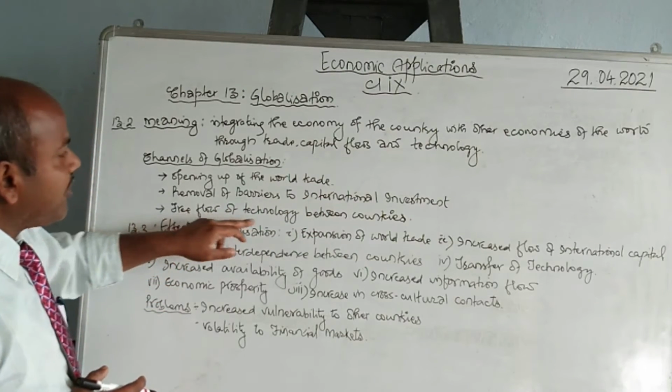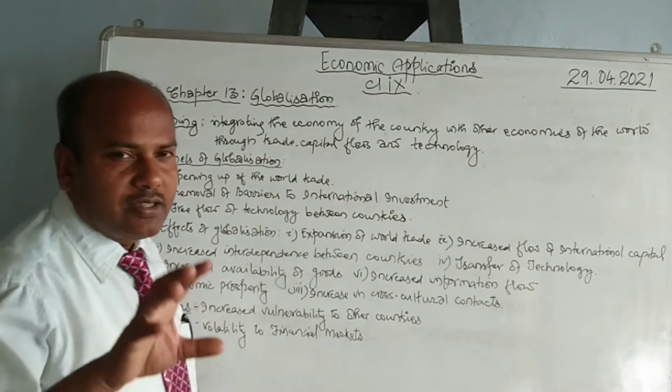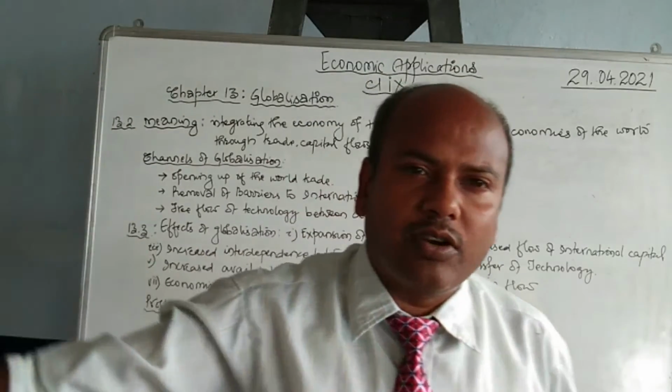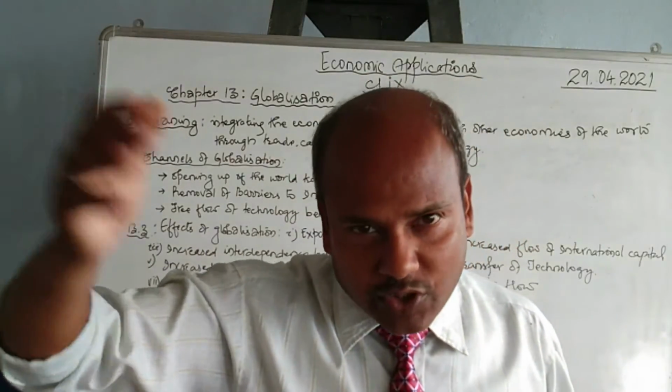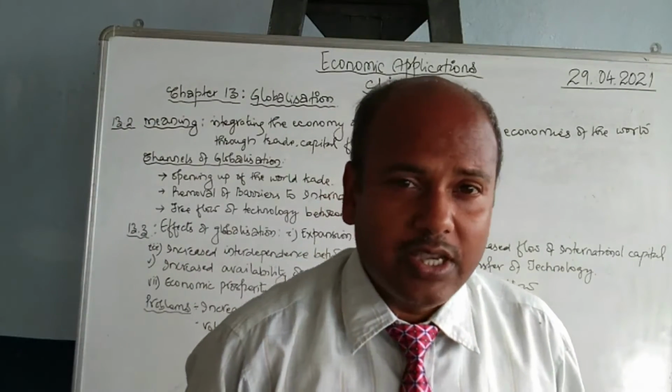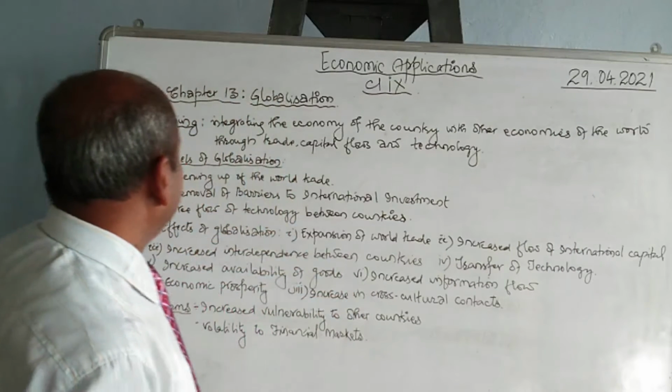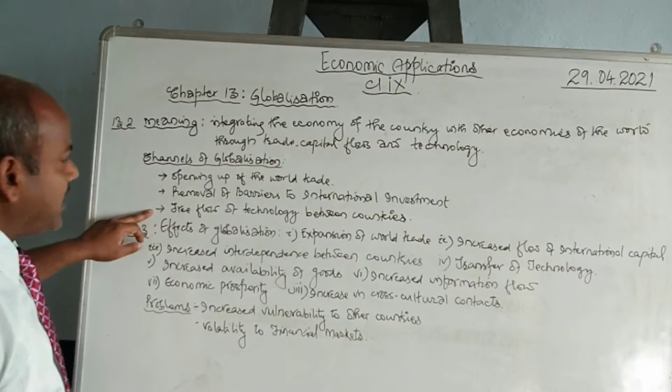And the next is free flow of technology between countries. The technology of a nation can be sold to another economy, can be given to another economy, and technology can be purchased or hired from other economies. So by means of these three channels, globalization takes place. So these are the three channels of globalization.